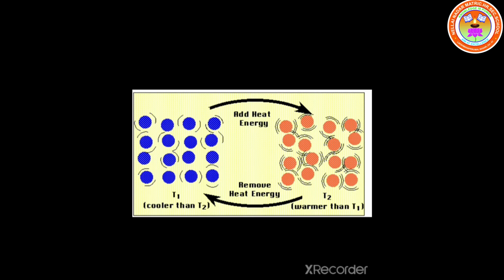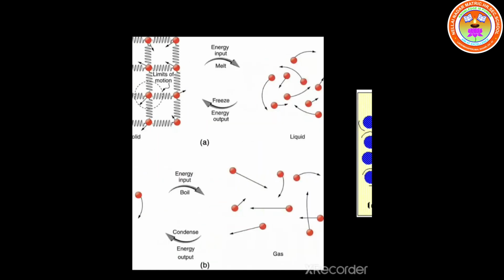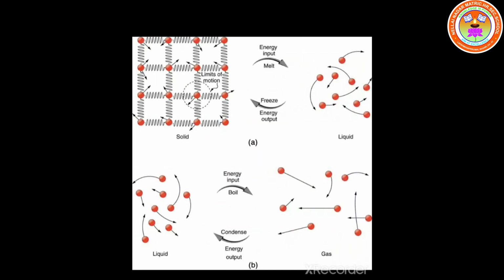Molecules in objects are constantly vibrating or moving inside objects. We cannot see that movement with our naked eye. Okay, students, whatever we are looking at around us, everything has some body temperature, in the sense that the object itself has some temperature. Once the temperature is there, there is a minute movement. That movement we cannot notice with the naked eye, that is, with the normal eye we cannot notice the movement of the particles.